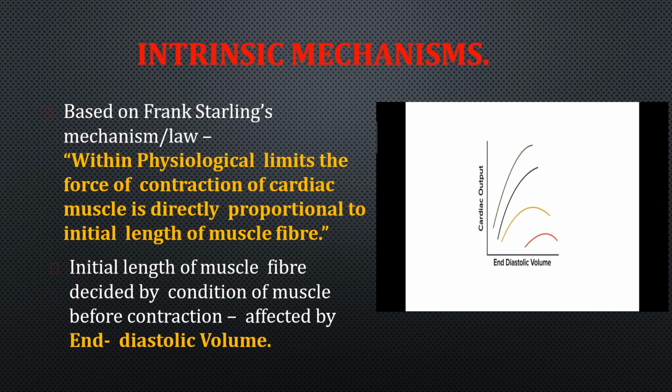So coming to the intrinsic mechanism, before going into the venous return, that is the respiratory pump, cardiac pump, muscle pump, we will see first what the intrinsic heterometric regulatory mechanisms are. Why is it called heterometric? Hetero means different and metric means measurement. So there is a difference in the myocardial contractility with the initial length of the cardiac muscle fiber. As the length changes, the contractility changes. That's why it is called the heterometric regulatory mechanism.